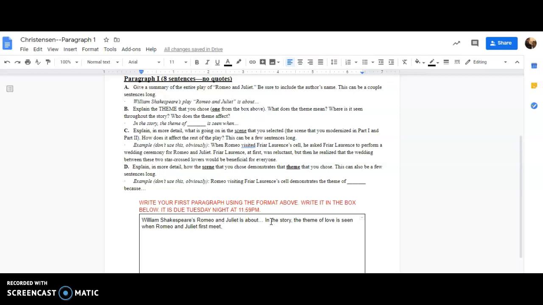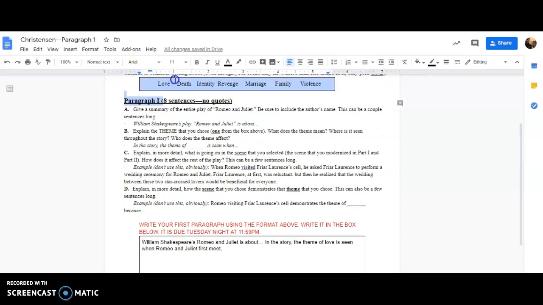We also see that Paris loves Juliet, but she doesn't love him back. We see that Romeo was in love with Rosalind, but she doesn't love him back. So both of these two, Romeo and Juliet, were kind of scorned lovers. So I can talk about where I see love throughout the story. The theme of love is this idea of building a really strong relationship between people, so I might talk about that. Remember, I need 8 sentences, so feel free to take up a few sentences to talk about each of these things.